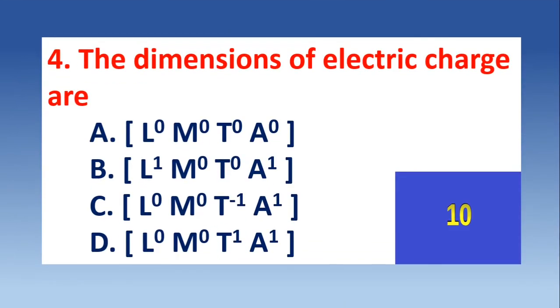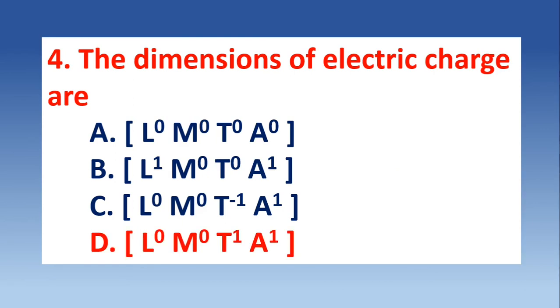The dimensions of electric charge are. You are given 4 options, so choose the correct option, that is the correct dimension of electric charge. And the correct option is D. The dimensions of electric charge are L raised to 0, M raised to 0, T raised to 1, and A raised to 1.